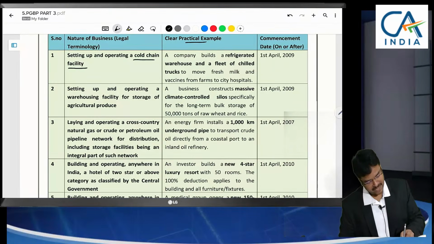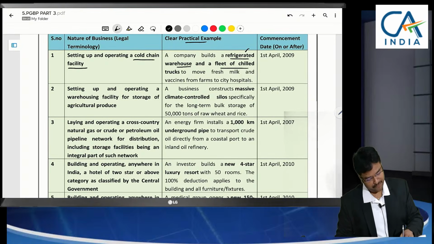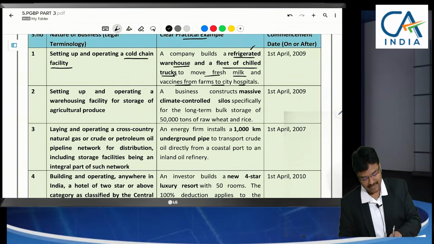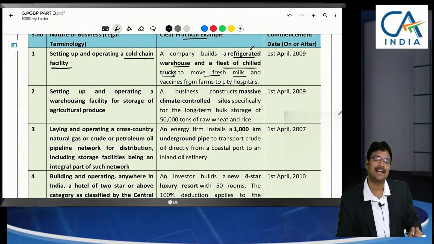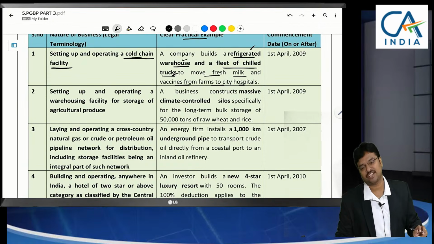For example, a company constructs a refrigerated warehouse, that means cold storage, or a fleet of chilled trucks to move fresh milk and vaccines from farms to city hospitals, etc. So what we are providing here is a cold chain facility. The items which have to be compulsorily stored at cold temperature, like vaccines or fruits and vegetables, whatever they may be, we are setting up a cold storage.